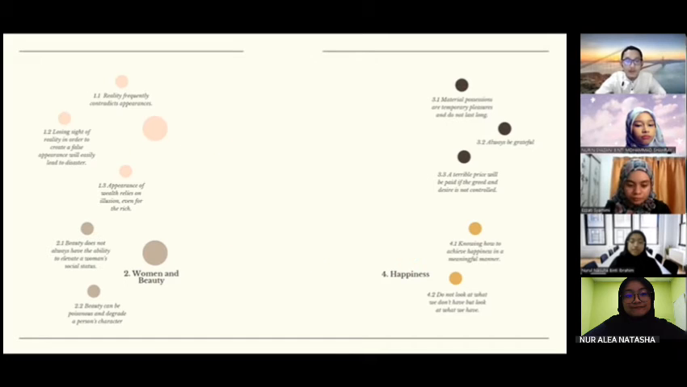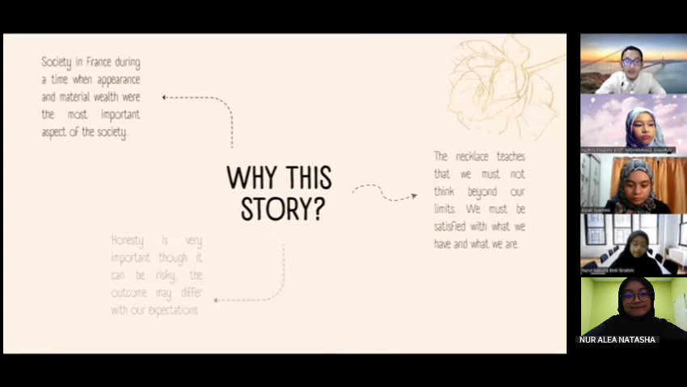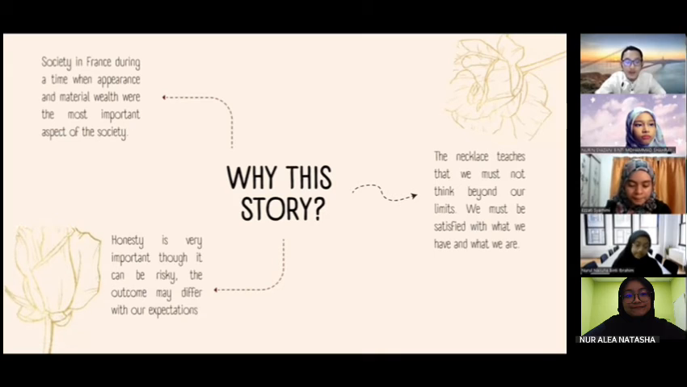Continuing further with the presentation, there are a few reasons why we chose this story for our literary commentary assignment. The first one is that we learn about France's society, when wealth was the most important aspect of society throughout the entire plot of the story. It shows that grand appearance in social events is just an illusion. Also, the story teaches us that honesty is very important. Although it may be bitter, the outcome will always be good.